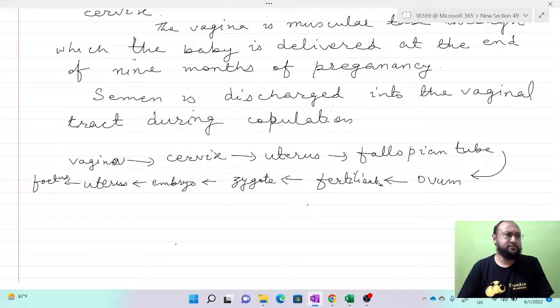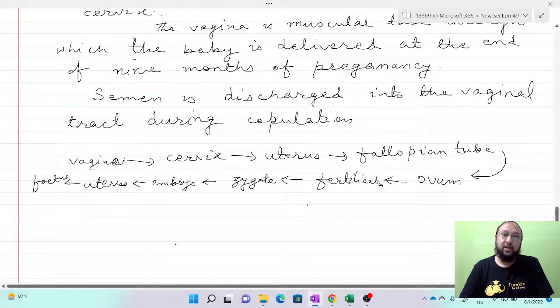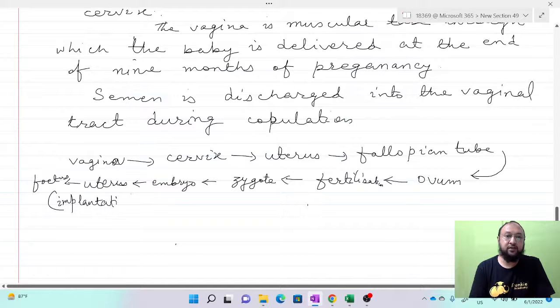Now, the zygote develops after fertilization, and then the embryo forms with very rapid cell division, and then it moves to the uterus for implantation. So what happens here? This is the uterus and fetus. Here is the process called implantation, or attachment.